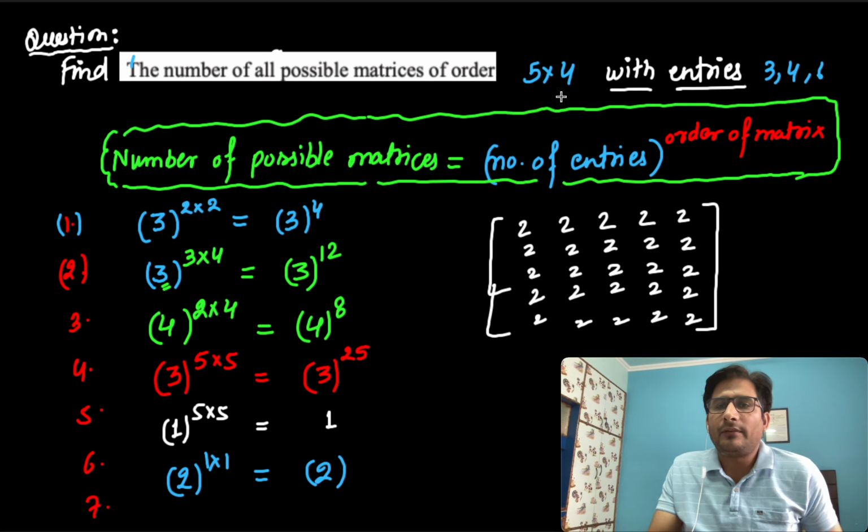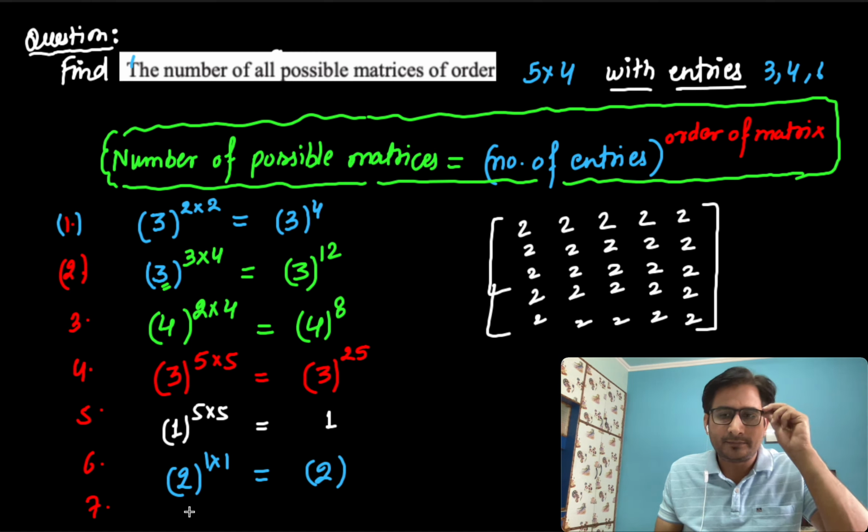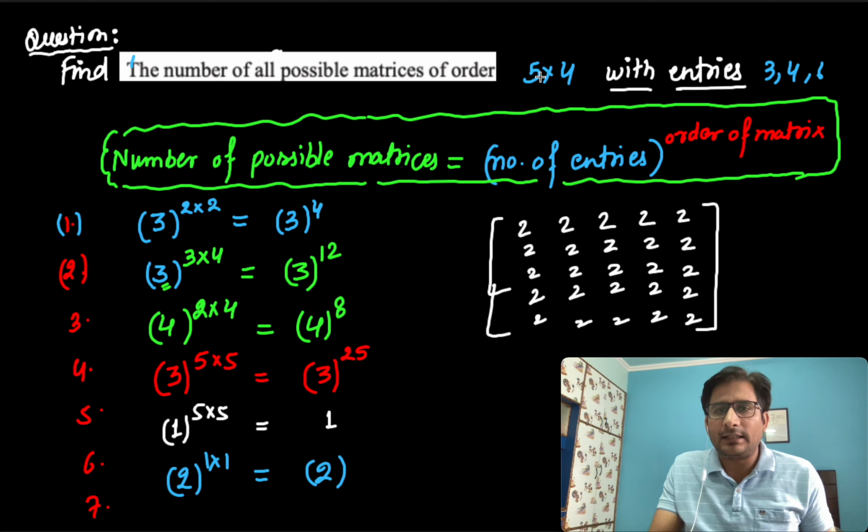Okay. Yes, 5 into 4 with entries 3, 4, 6. What is the answer in this case, if the order is 5 into 4 and the entries are 3, 4, 6? It's 3 power 20. 3 power 20 is the right answer. I hope this topic is clear to you.